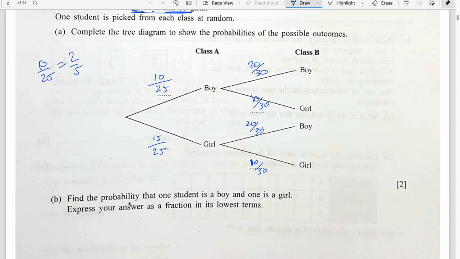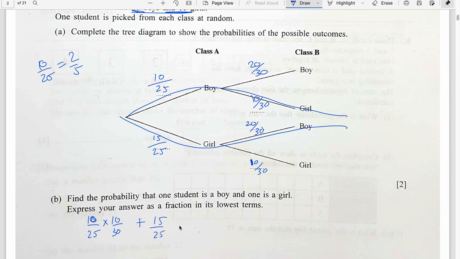Find the probability that one of the students is a boy and one is a girl. One boy and one girl. First choice, one boy, one girl. Second choice, no other option. 10 by 25 times 10 by 30, plus 15 by 25 times 20 by 30.